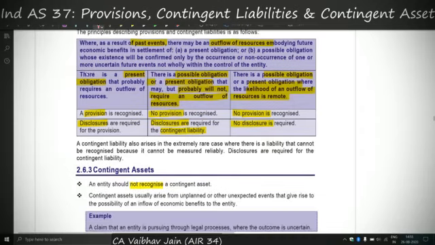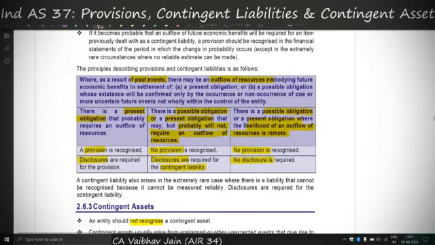Now this table is giving a case-to-case scenario. So see, here there is a past event and there may be an outflow of economic resources. So if there is a present obligation, in that case provision will be required and disclosure shall be given, because here it requires an outflow of economic resources. But let's say if there is a possible obligation, in that case there is no provision, only contingent liability, given that it probably will not require an outflow of resources. The outflow of resources is not here.